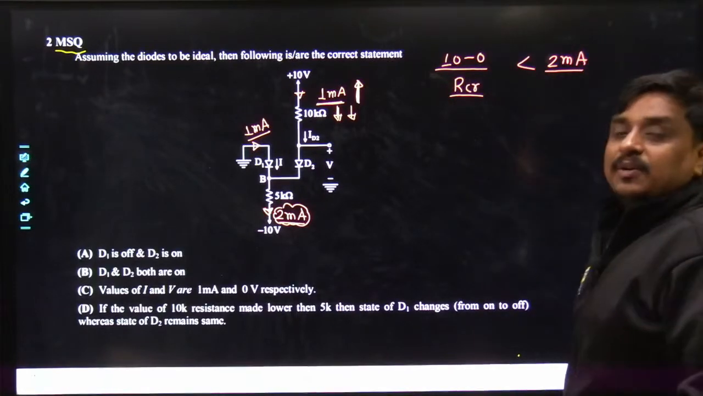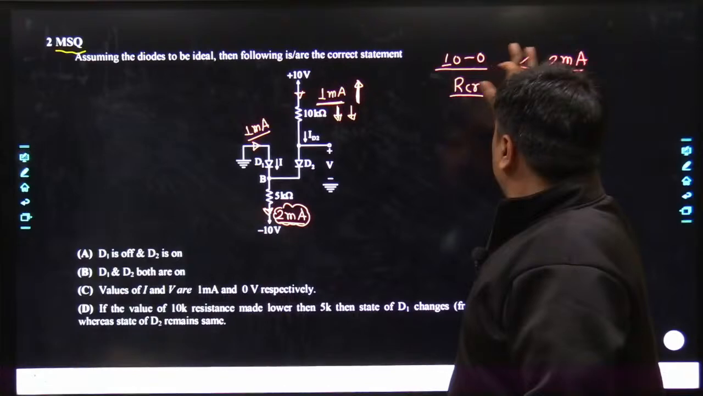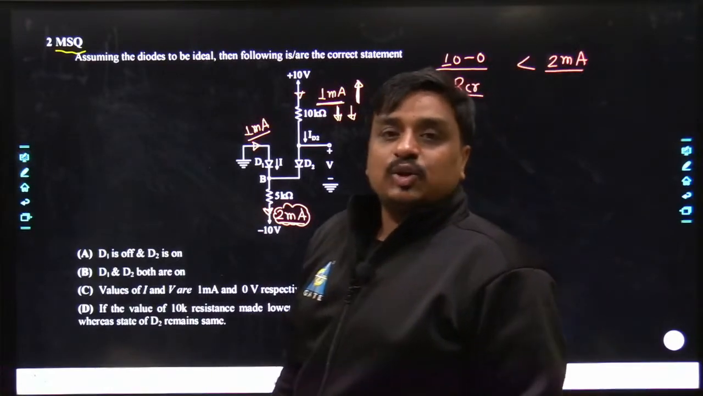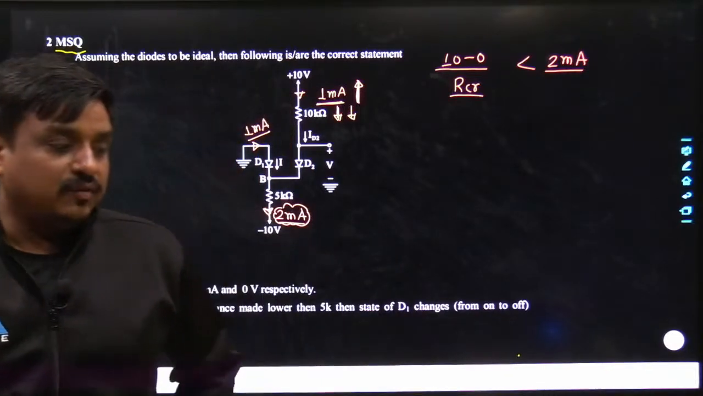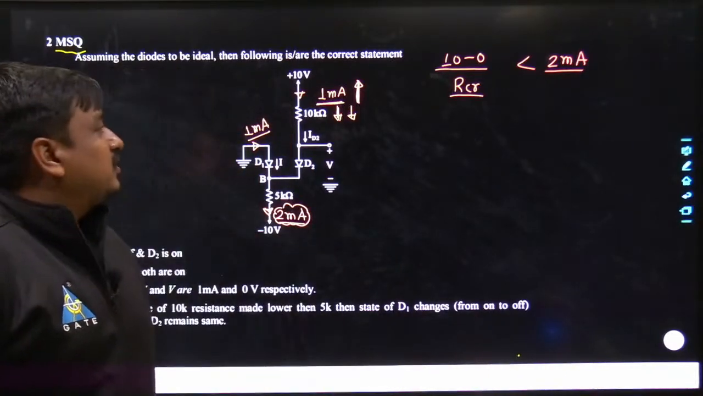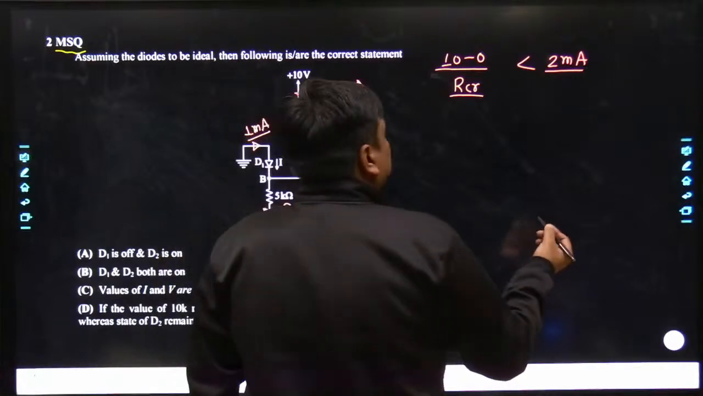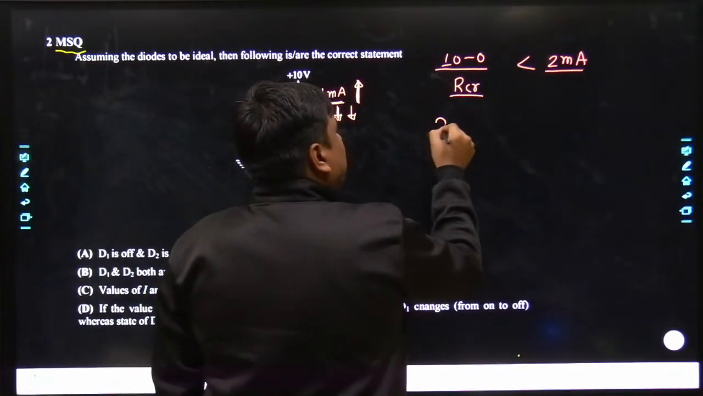Otherwise, if the situation becomes just the reverse, if this current becomes more than this current, what would happen? Tell me. If this current becomes more than this current, diode 1 would be in great danger, and diode 1 would go into reverse bias. So this is the condition to keep diode 1 on.